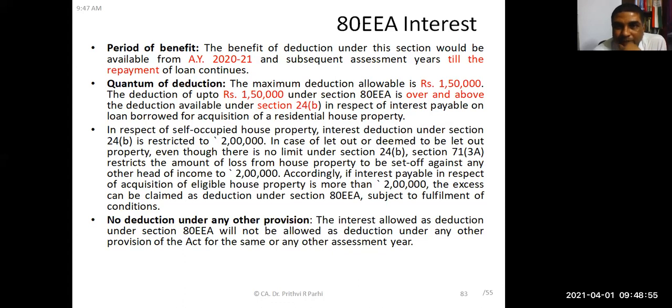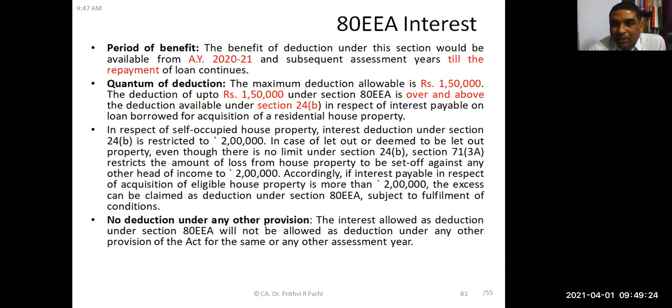Is it clear? These are the two new provisions, 80EE and 80EEA, which are in fact in your deduction chapter, but we purposefully covered them here because we wanted to cover all the provisions relating to house property in one place. Is it okay? Understood up to this? Yes, sir.